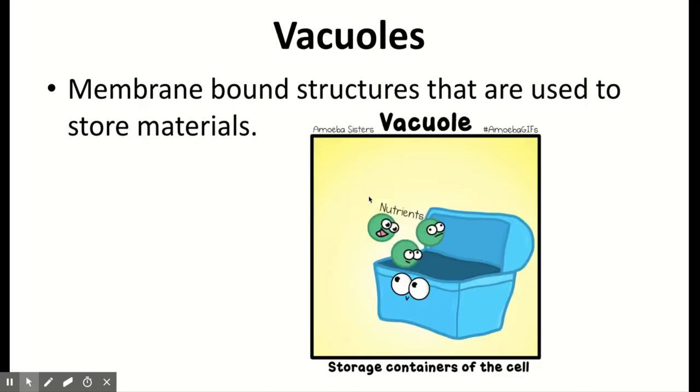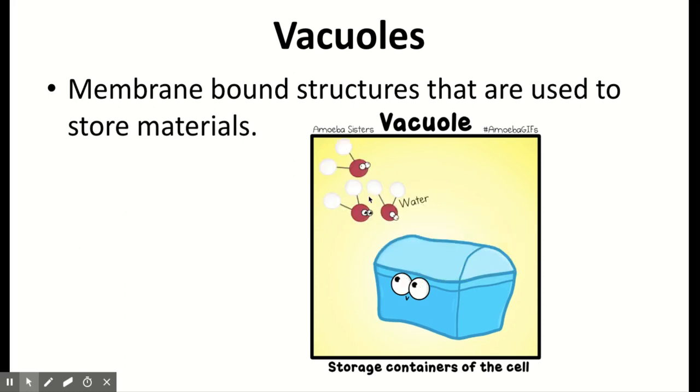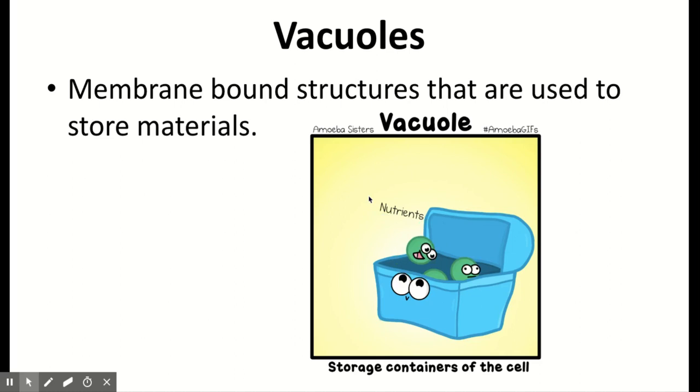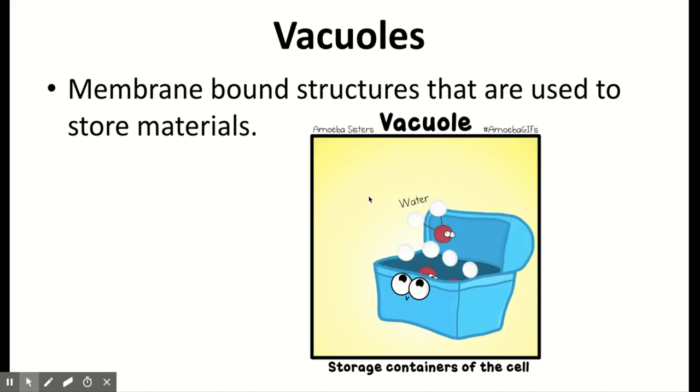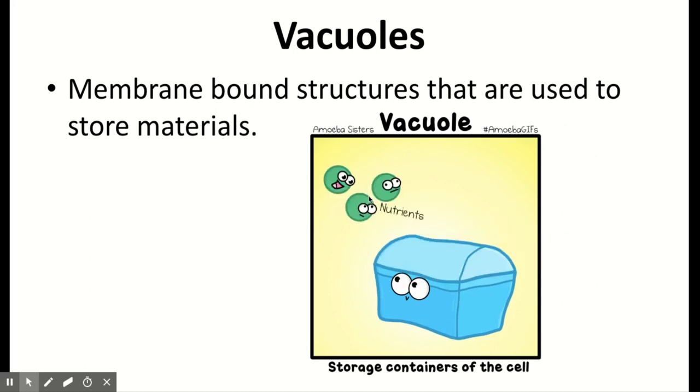Vacuoles, these we'll only see in our plant cells or in our protista cells. So these are used to store water and nutrients. Actually, I'm falsely saying that. There's some animal cells that have vacuoles, but if they do, they have them very small. So vacuoles are storage units. We can see them a lot in plant cells.